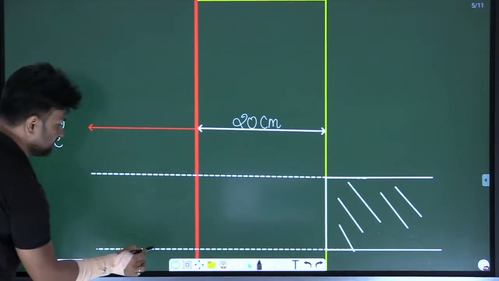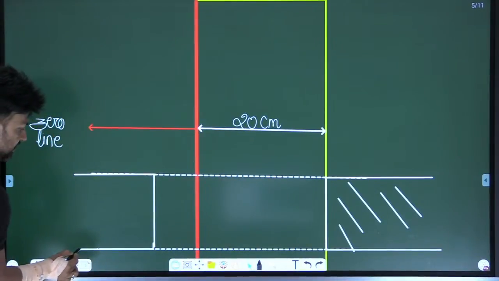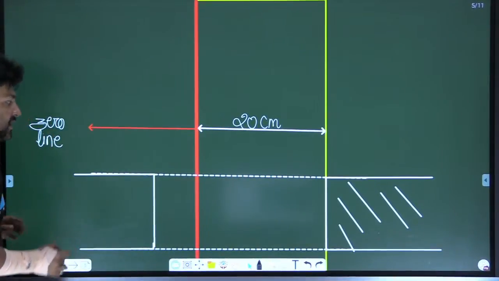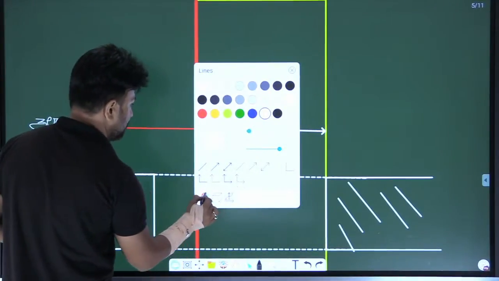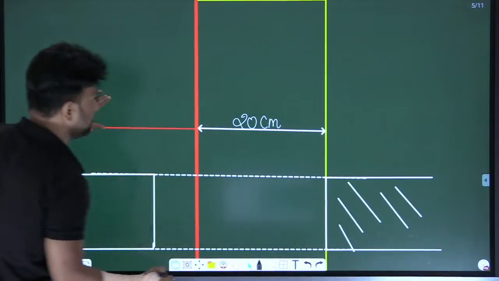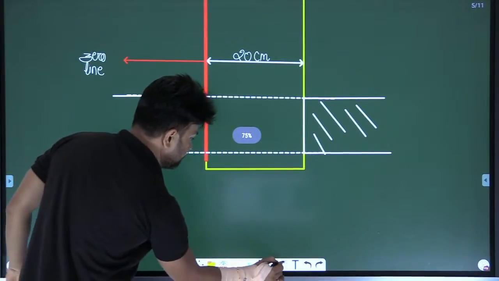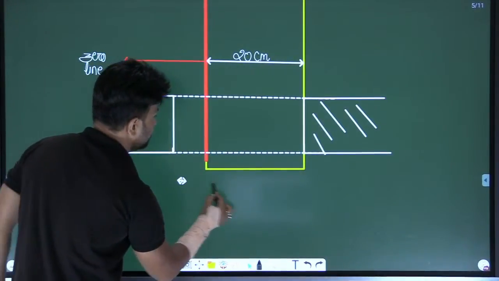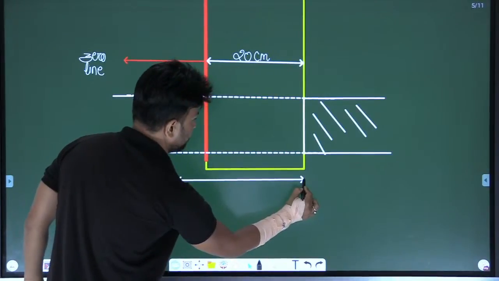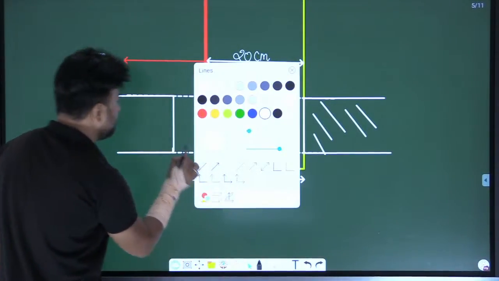See the maximum size of the hole. Please try to understand. This is basically the maximum size of the hole. Am I clear? This is the maximum size. Now, I am going to shade.